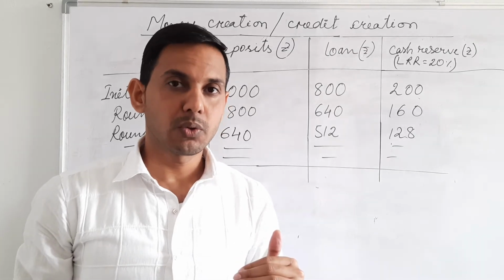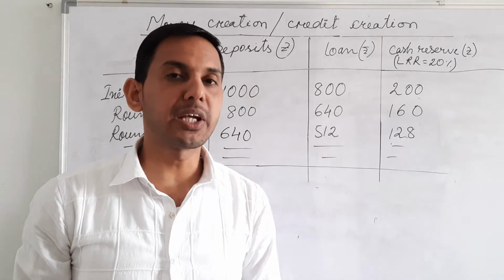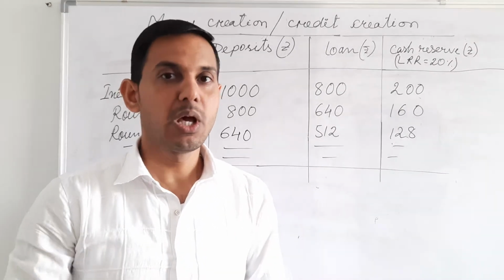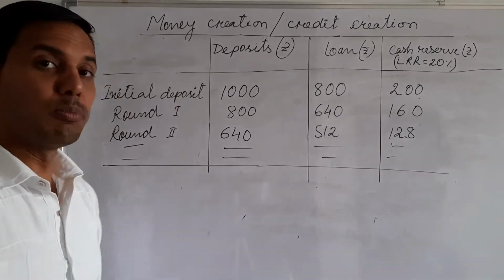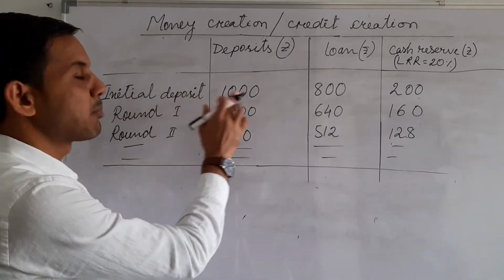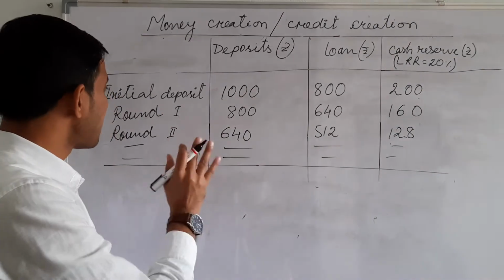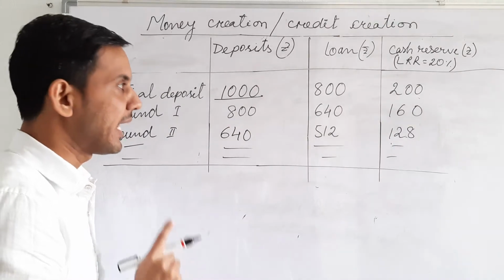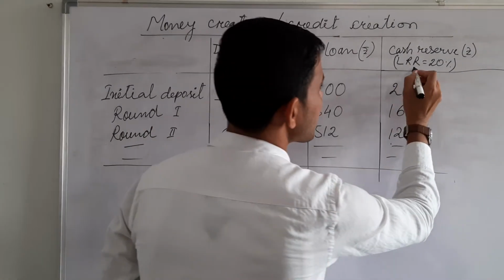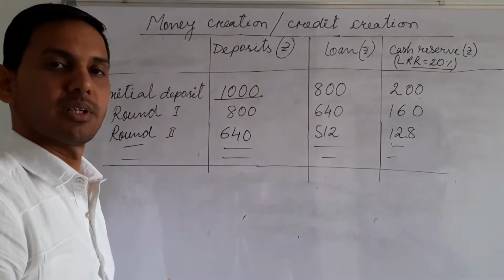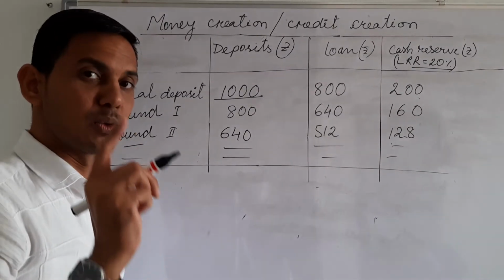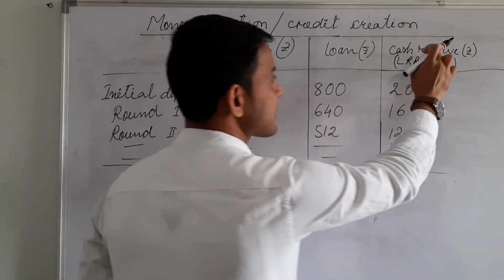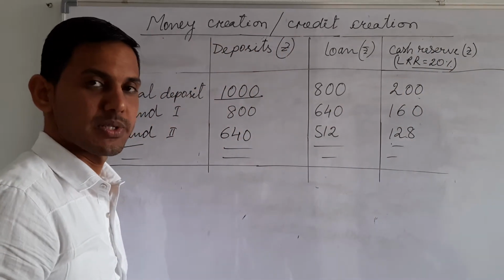So today we'll learn about the money creation process by the commercial banks, how they can create money. Here we will assume two things. Number one is the initial deposit. We assume that the initial deposit is 1000, and that the cash reserve ratio is 20%. Clear? So the two assumptions are the initial deposit of 1000 and the cash reserve ratio of 20%.